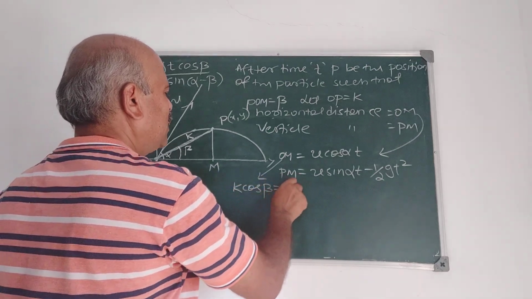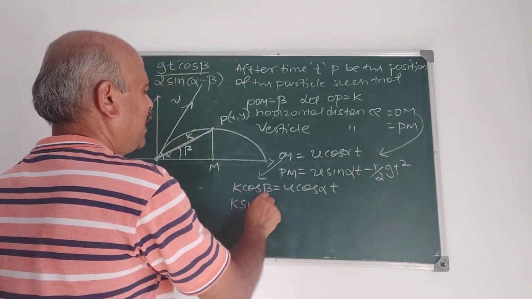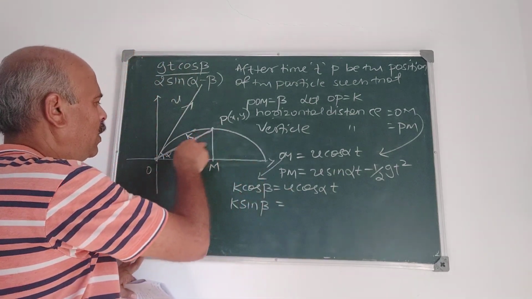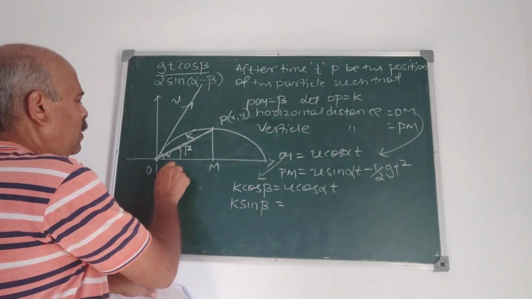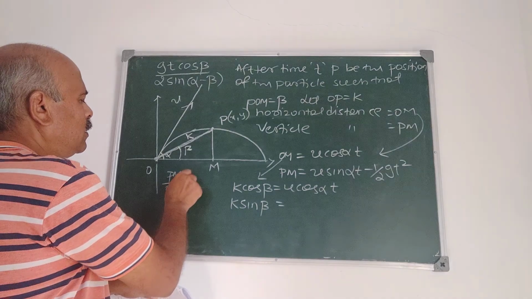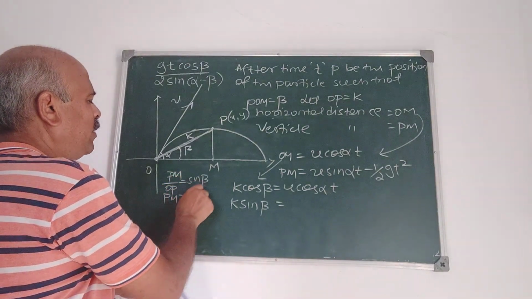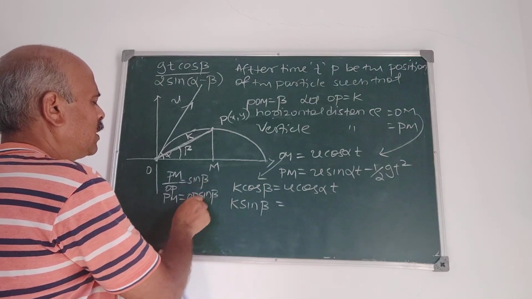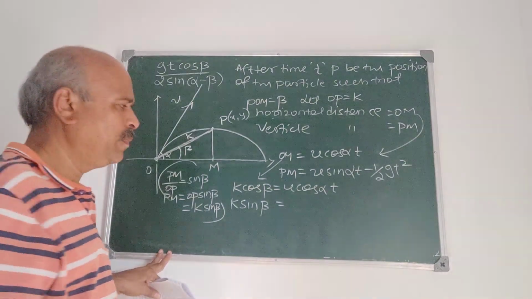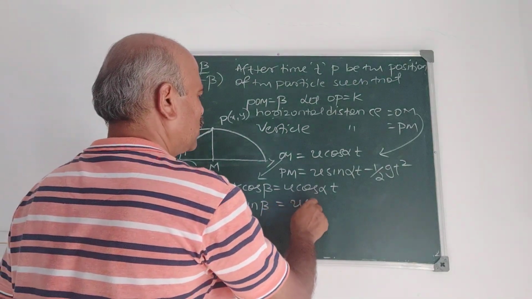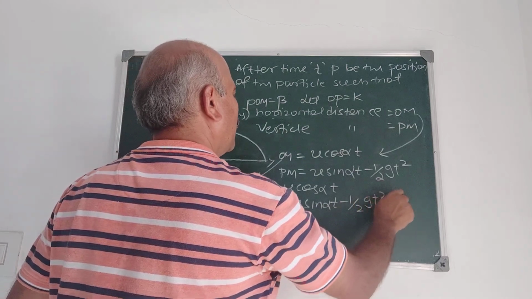So k cos beta is u cos alpha t. For PM, PM by OP is sin beta. Therefore PM is OP sin beta, and OP means k, so PM is k sin beta. So k sin beta is u sin alpha t minus half g t squared.